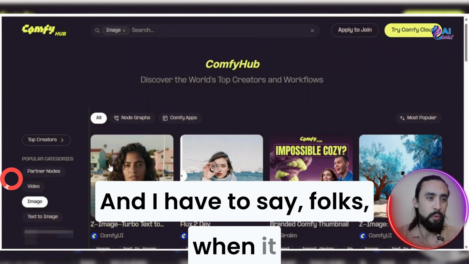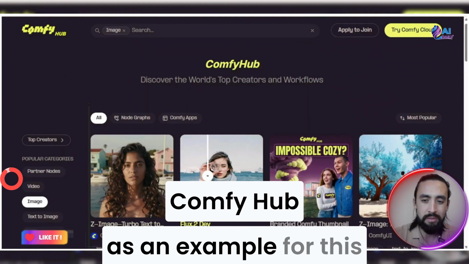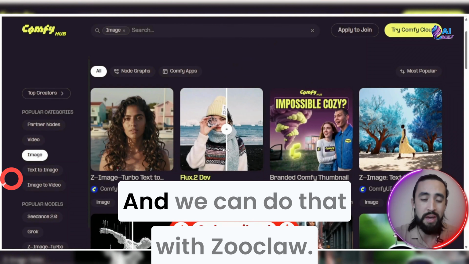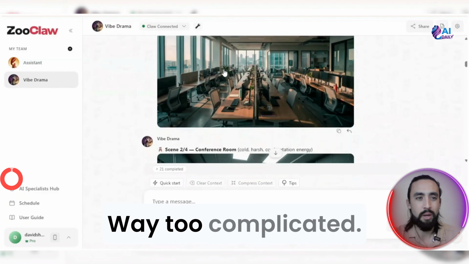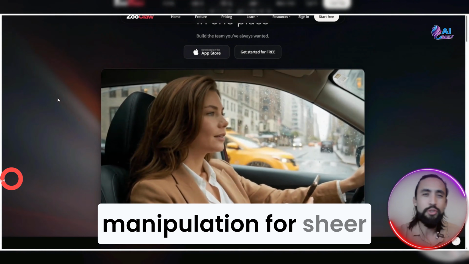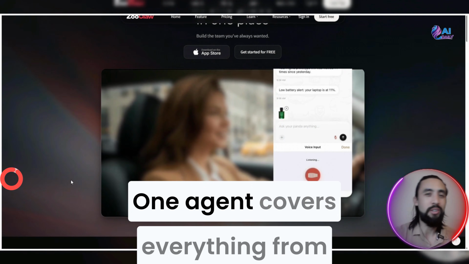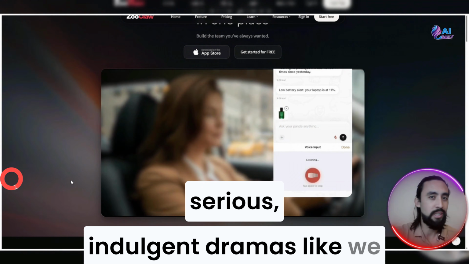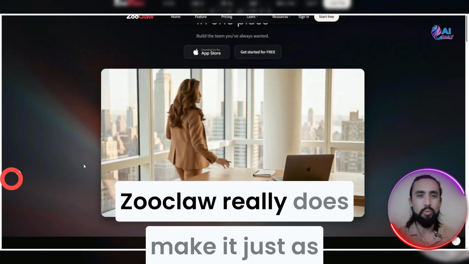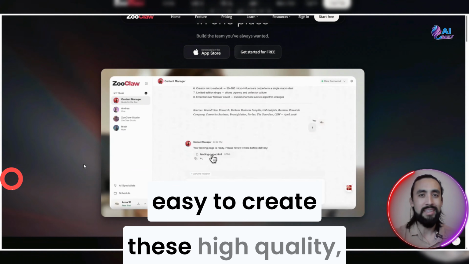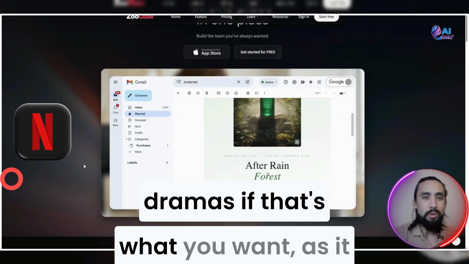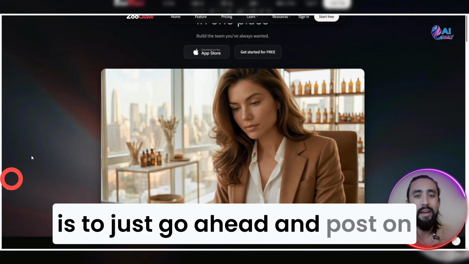And I have to say, folks, when it comes to the pain point of using Comfy Hub as an example for this particular node setup, it's just such a steep learning curve that we really want to avoid. And we can do that with Zooclaw. Okay, it's just way too complicated, much easier with Zooclaw. Folks, the thing is, you're trading that raw node manipulation for sheer speed and smooth generation. One agent covers everything, from serious indulgent dramas like we showed you at the start, to more serious work uses like we showed you at the end with that ad. Zooclaw really does make it just as easy to create these high quality, creative, cinematic, Netflix style dramas, if that's what you want, as it is to just go ahead and post on social media.